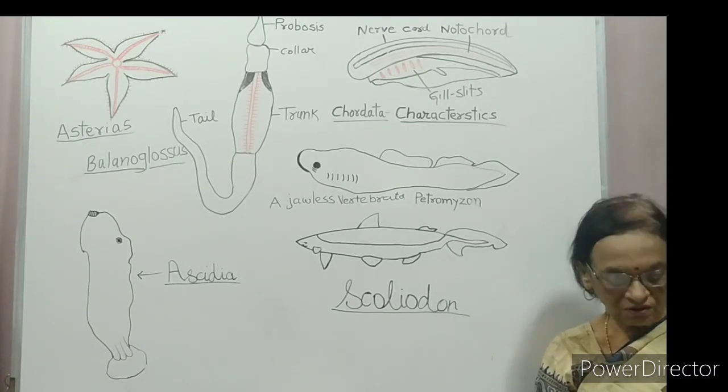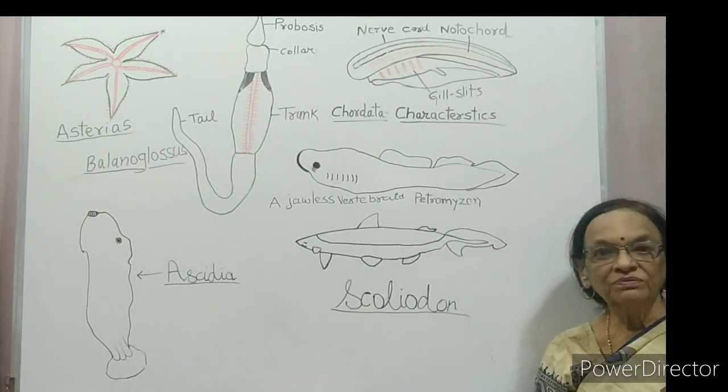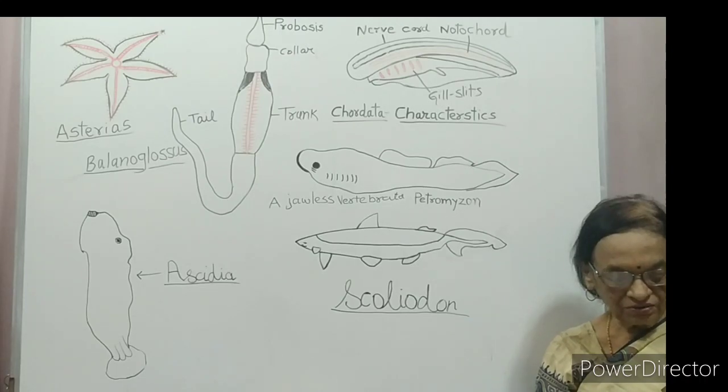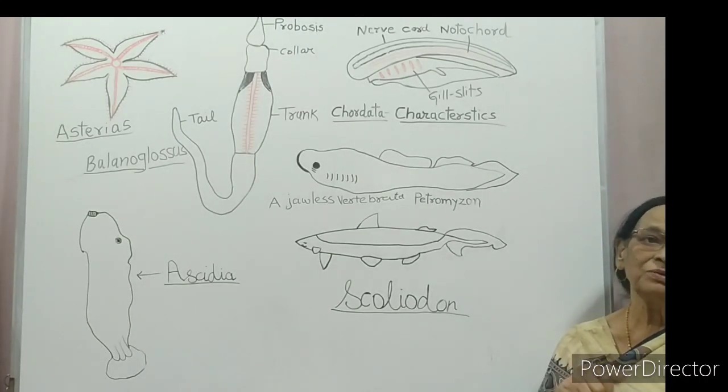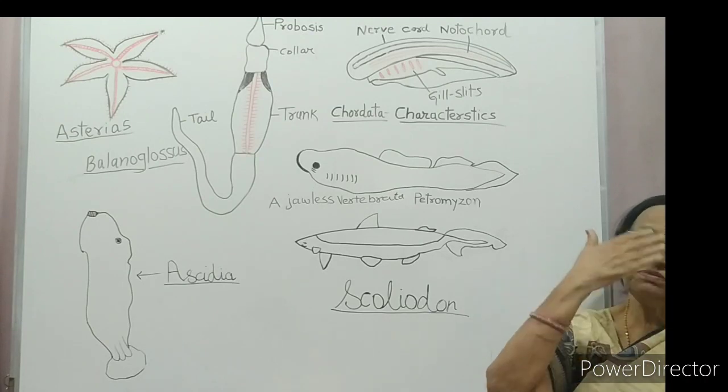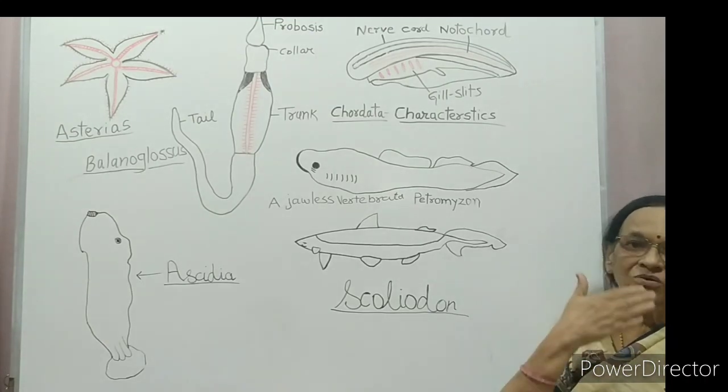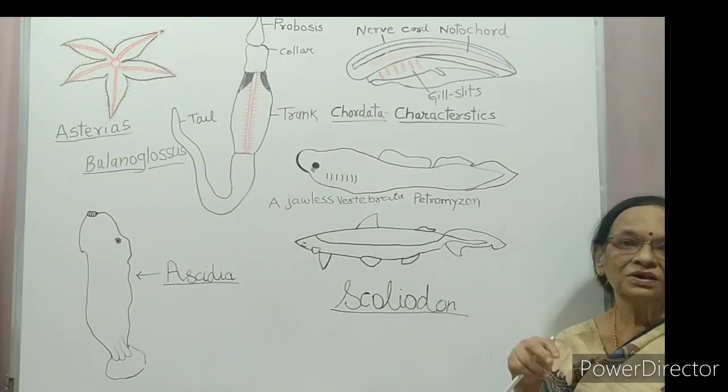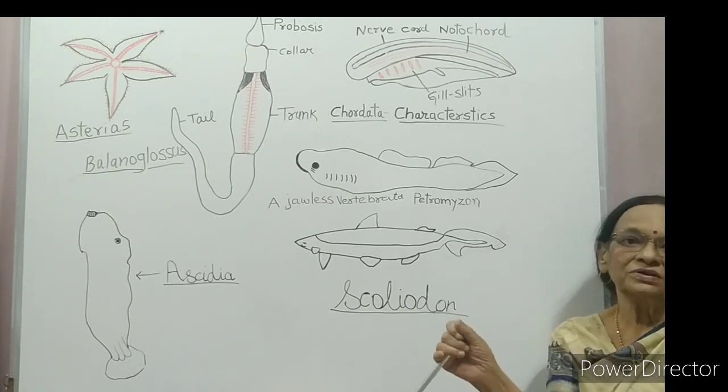Besides the basic chordate characters, vertebrates have a ventral heart with 2, 3 or 4 chambers. This is our ventral side, so the position of the heart is on the ventral side.